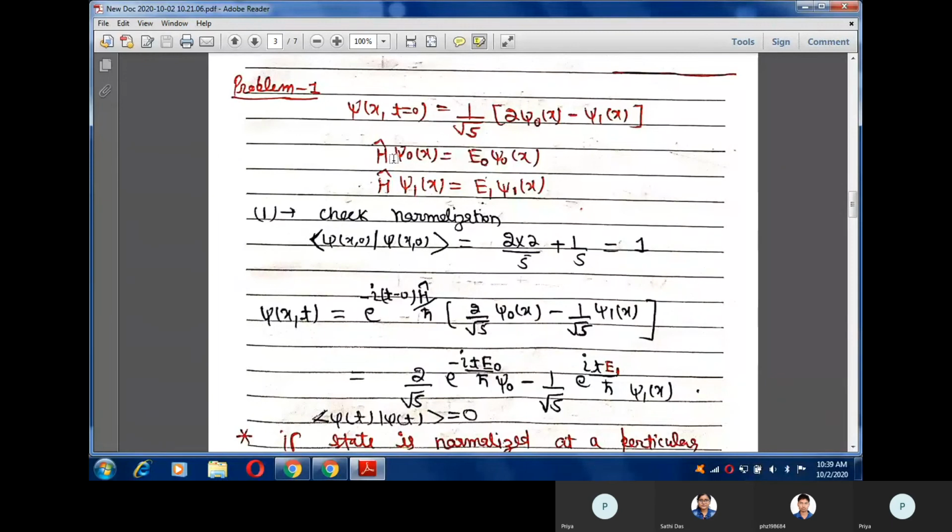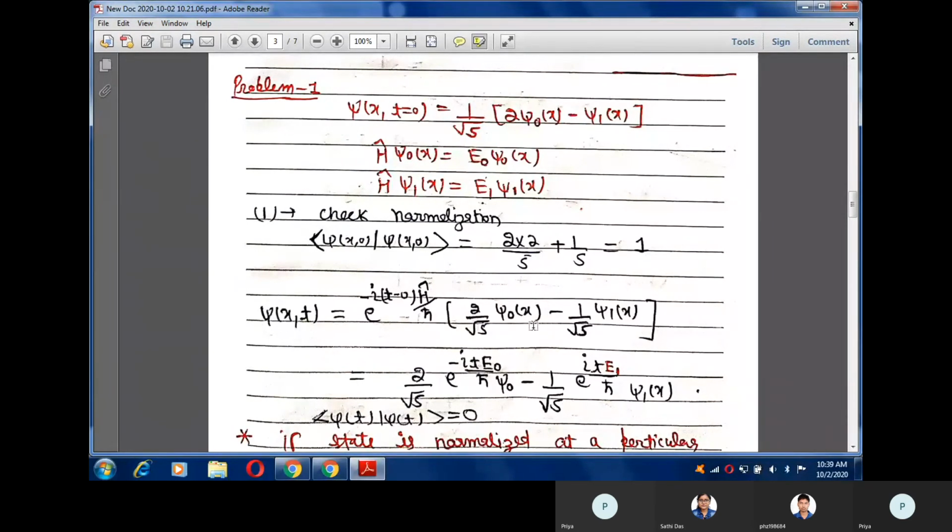And when I apply the Hamiltonian operator on the first state and on the second state, we get energy eigenvalues E naught and E1. So this one is the problem. Whenever you are going to solve any numerical, I would recommend that you first of all normalize that state. So you have to check whether the state is normalized or not. You can check in this way. From here we came to know that the given state is normalized.